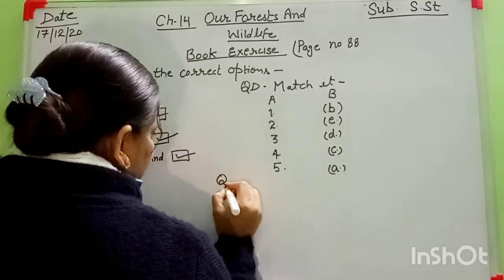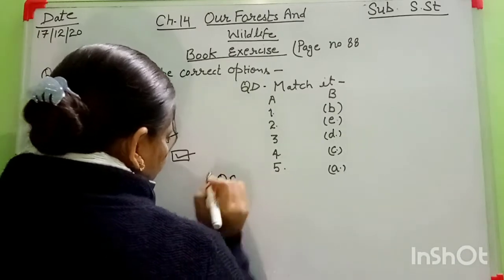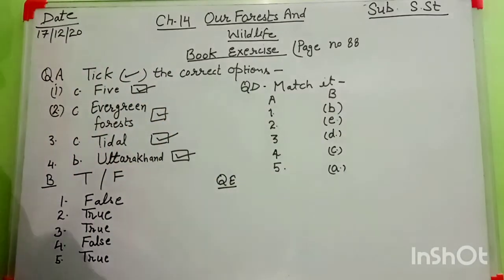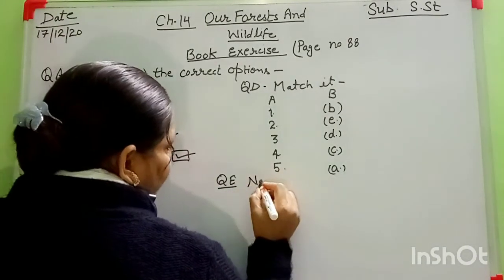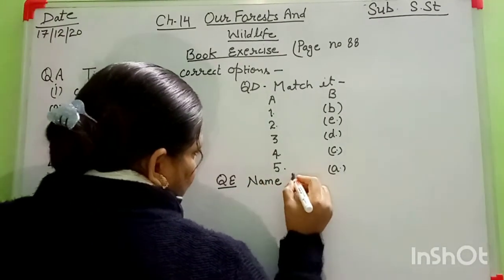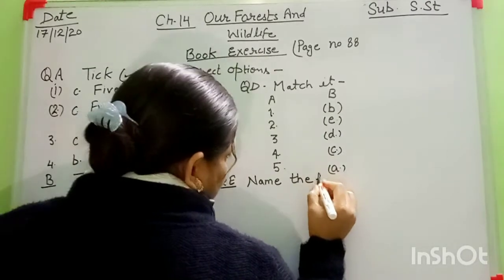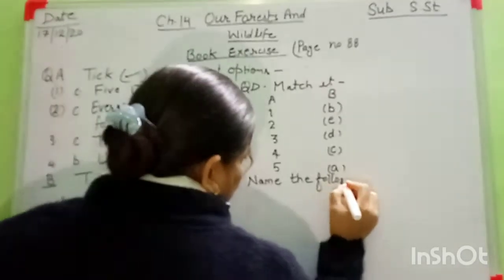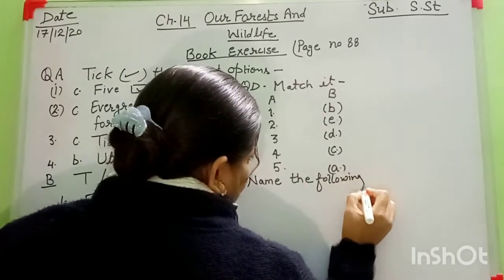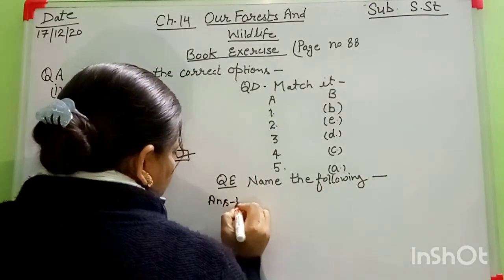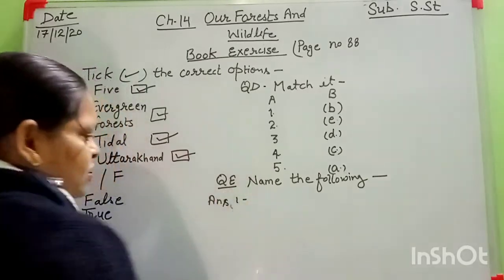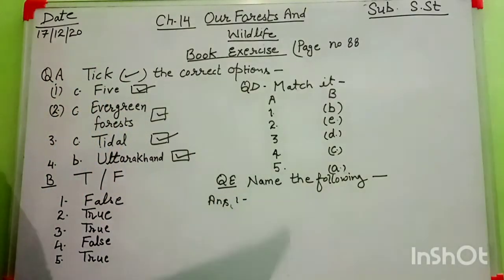Okay, students? Then move to question number E. Question E. Name the following. Here I mention only answers. First, answer number 1. It is a very easy question.